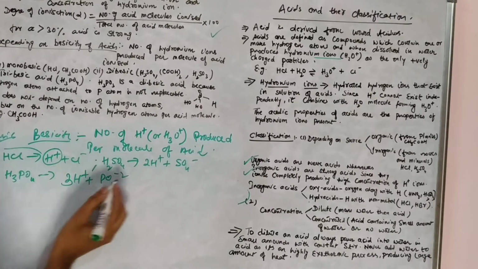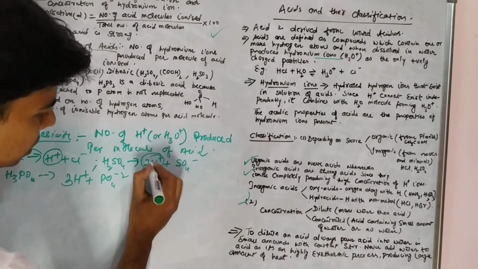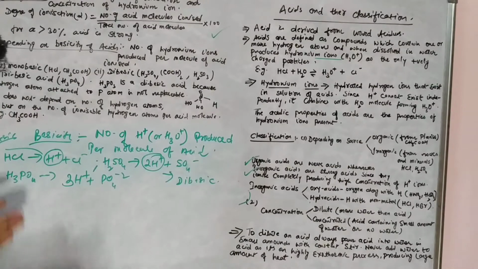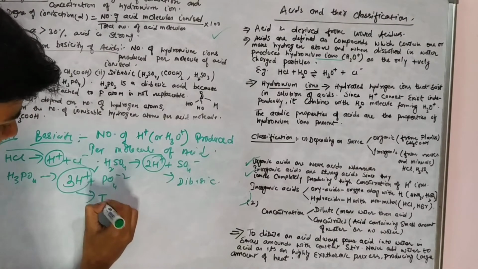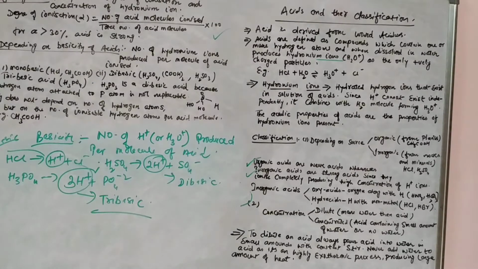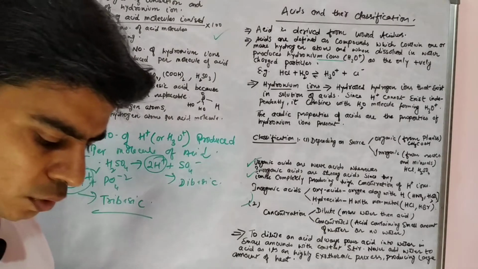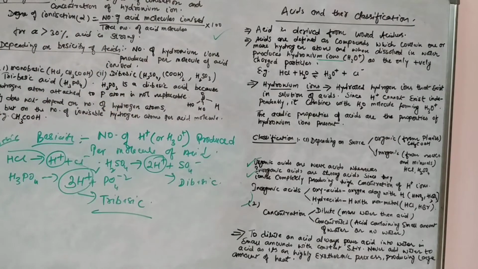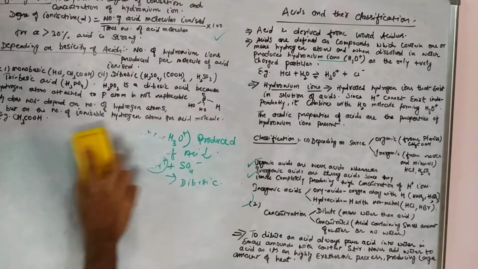This is monobasic acid. And the acid that produces two hydrogen ions in water solution is dibasic acid. And the acid that produces three hydrogen ions in water solution is tribasic acid. Right? So acids are classified based on their basicity into monobasic, dibasic and tribasic acids.